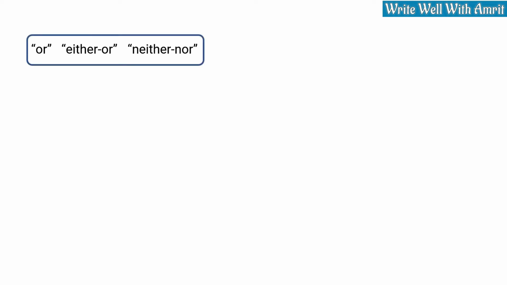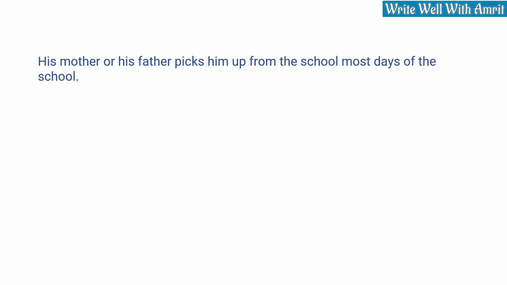Now let's come to a bit tricky part. Many people get confused about subject-verb agreement while using or, either or, and neither nor. In these sentences, the subject-verb agreement works just as a singular subject. Consider the following examples. His mother or his father picks him up from the school most days of the school.